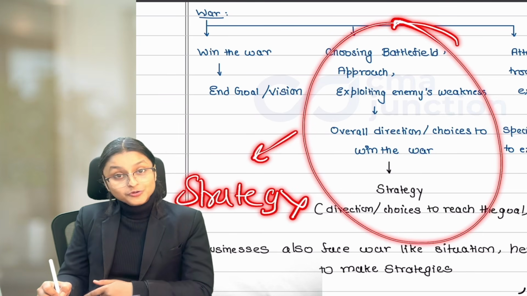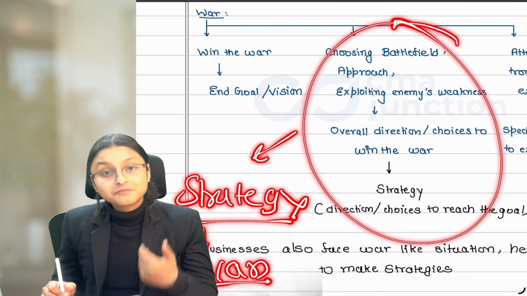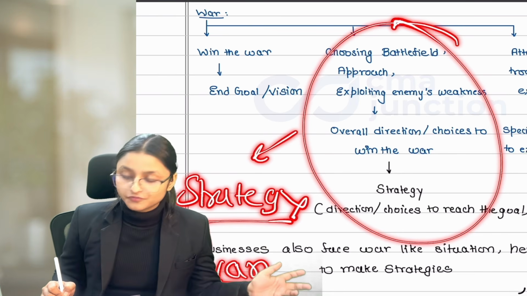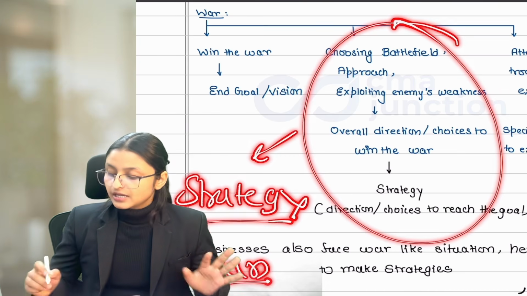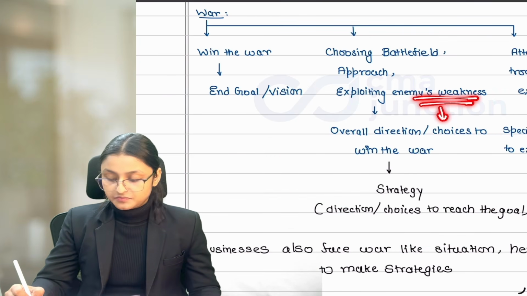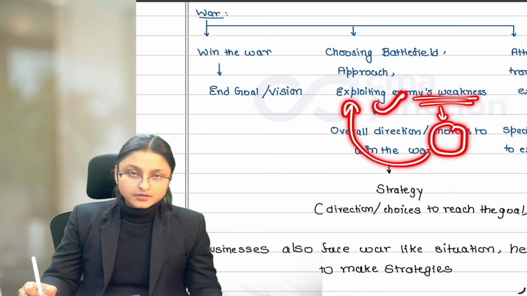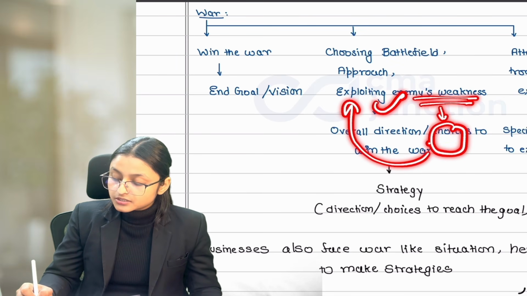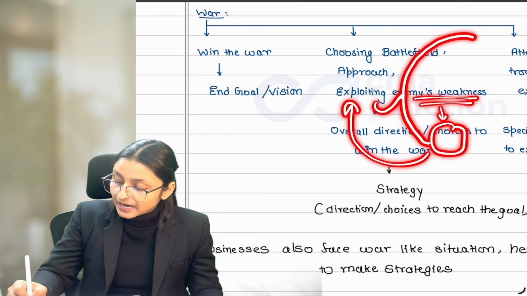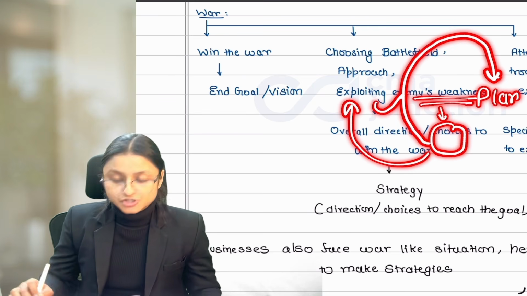We need to execute our strategy. And to execute our strategy, we need to follow our plans. We need to make a plan about how we will be executing the strategy. Let's assume that we found out what the weaknesses of the enemy are, and we know how we can exploit them. But how this particular choice or decision will be practically executed, for that we will make a plan, an action plan.